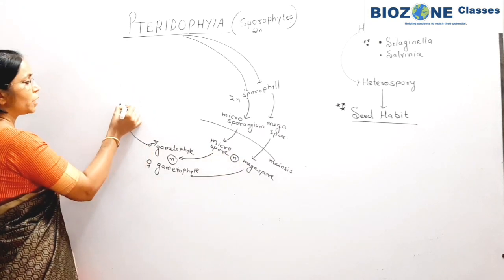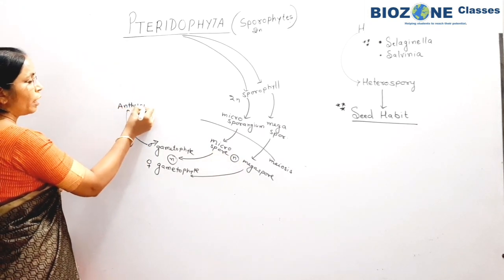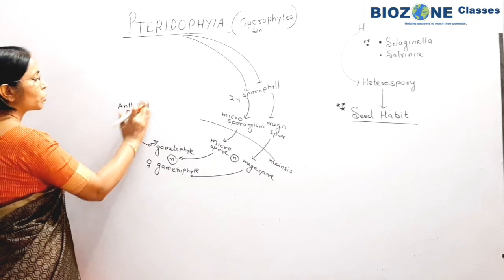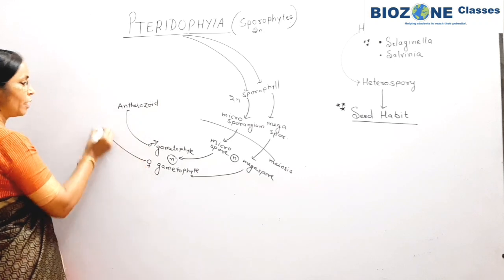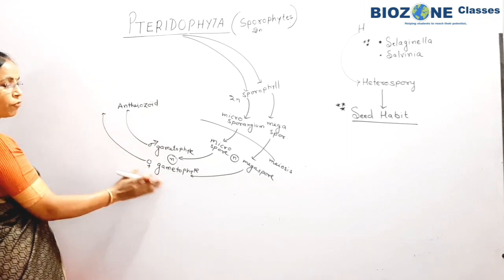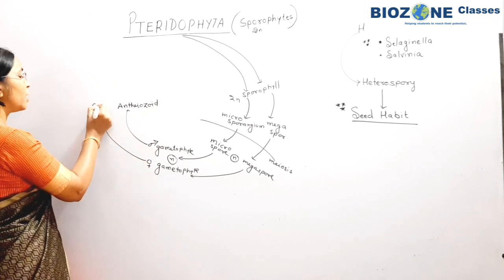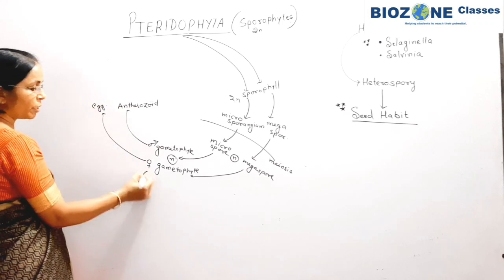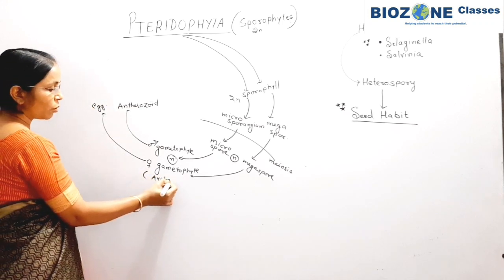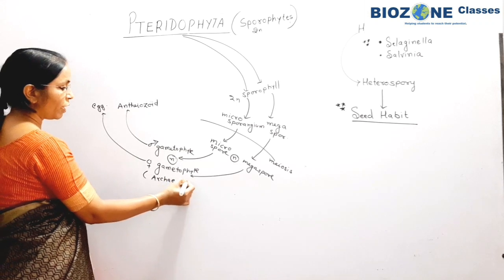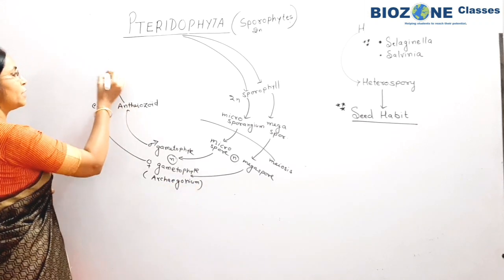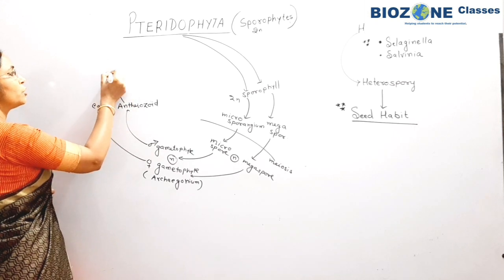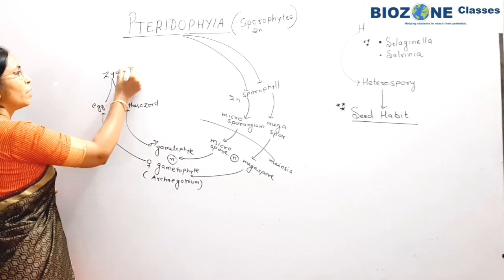The male gametophyte produces enterozoid, and the female gametophyte produces, what is present in the female gametophyte? The egg cell; the archegonium shows the presence of the egg nucleus or egg cell. Water is essential for fertilization. So upon fertilization, the zygote is formed.